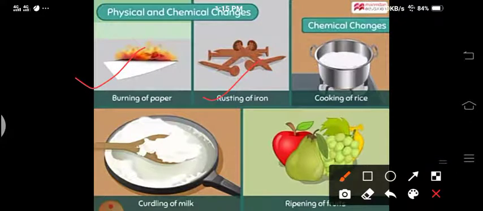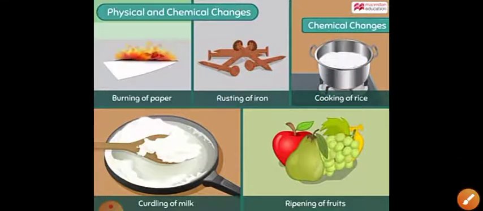Rusting of iron, cooking of rice: if you cook rice, it cannot convert back into raw rice, right? Curding of milk: if curd is formed, it cannot convert into milk again. Ripening of fruits. All these are examples of chemical changes.